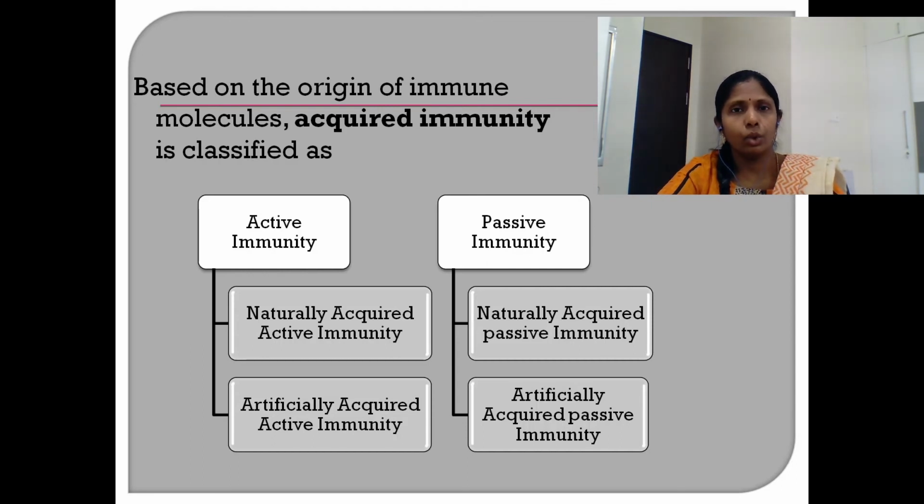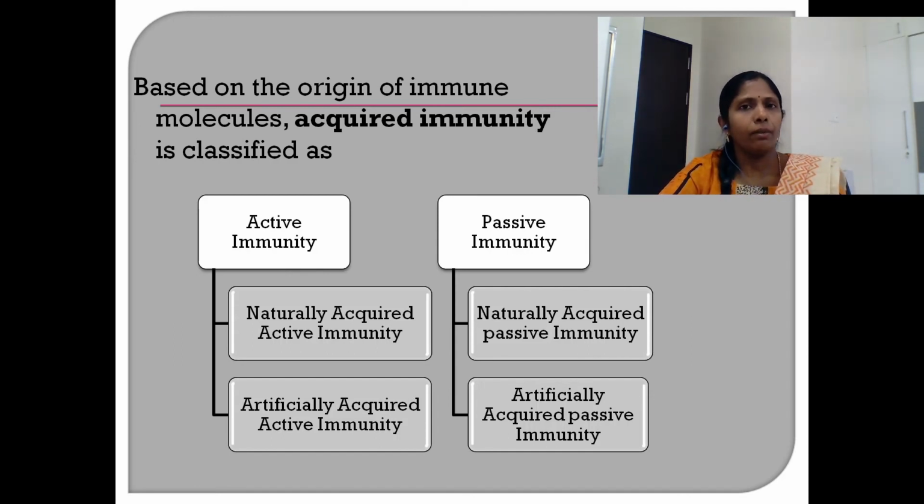Every day, throughout life, the individual is exposed to several antigens in the environment, in the food, and in the fluid that is taken into the body, and all these antigens induce an immune response. This is called naturally acquired active immunity. To all those antigens, the host immune system produces immune molecules and cells.